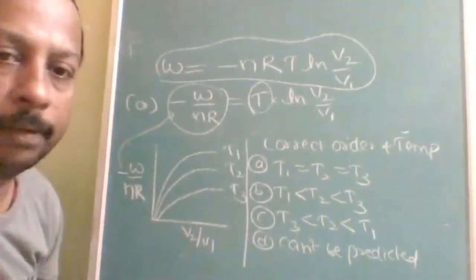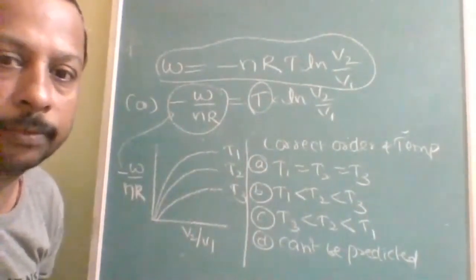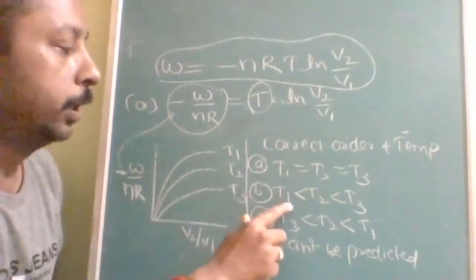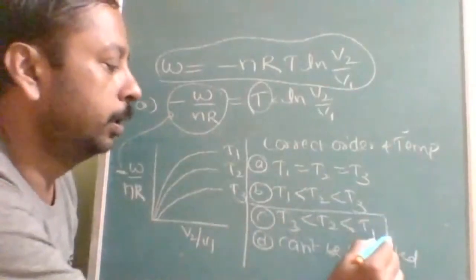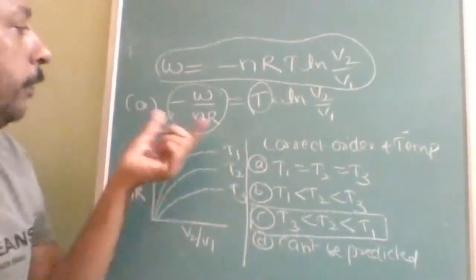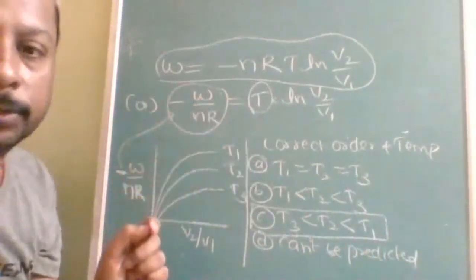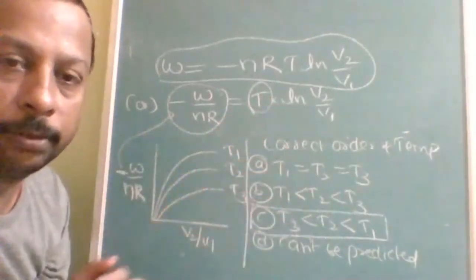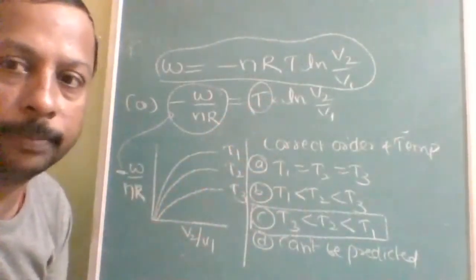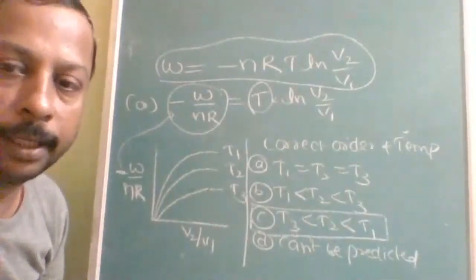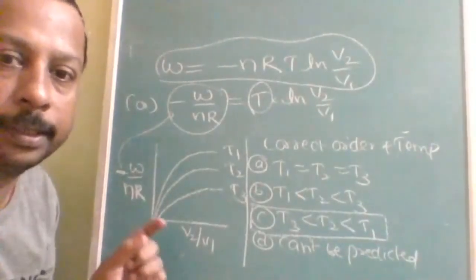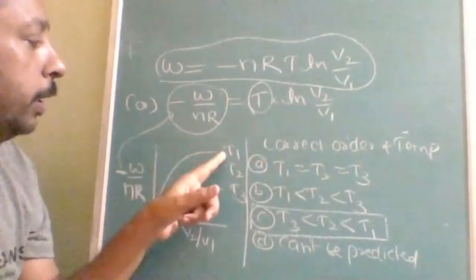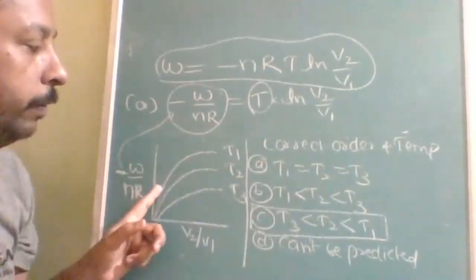This question was one of the previous advanced questions. When it came, neglecting this minus, they thought option B is correct, but the answer is option C. See, with the negative, it is directly proportional, but not exponentially. It is logarithmic. Understood? But it is directly proportional only. If I increase 10 times, it may increase 1 time. If I increase 100 times, it may change by 2 times, but it is still directly proportional. Therefore, higher the T, higher will be this value. Lower the T, lower will be this value.